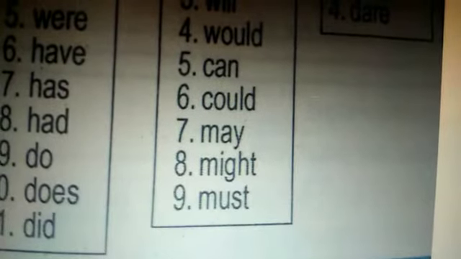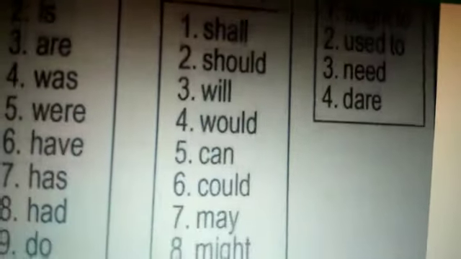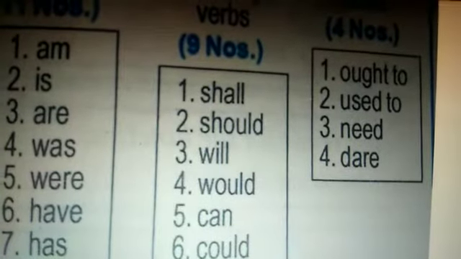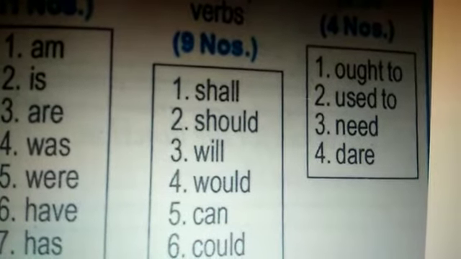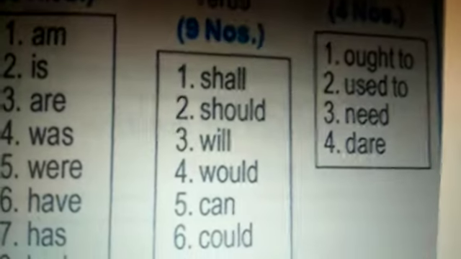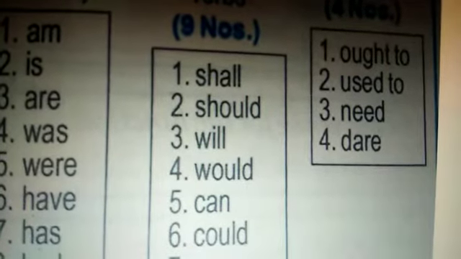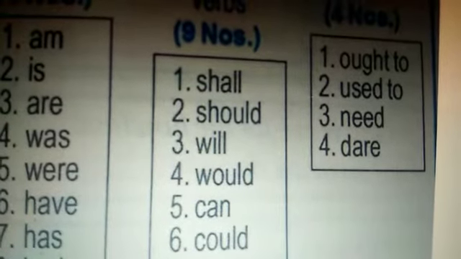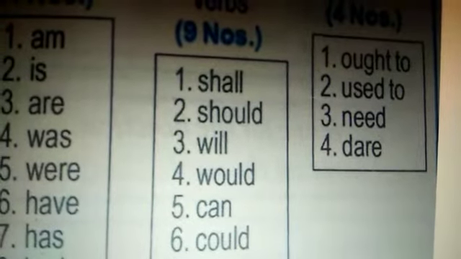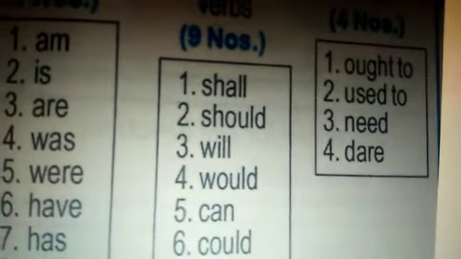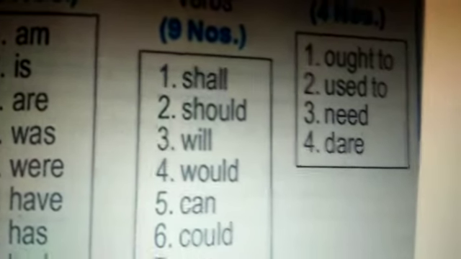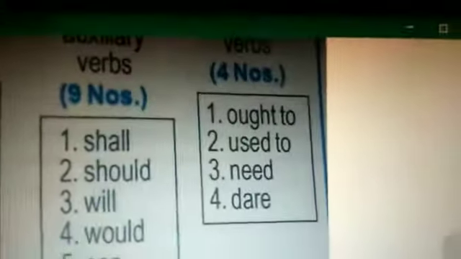Actually, we may think that shall is present tense and should is past tense. No, it is different. Shall's past tense is also would only. Will's past tense may be would. Can's past tense is could. May's past tense is might. Now coming to the next 4, that is the semi-modals or quasi-modals.